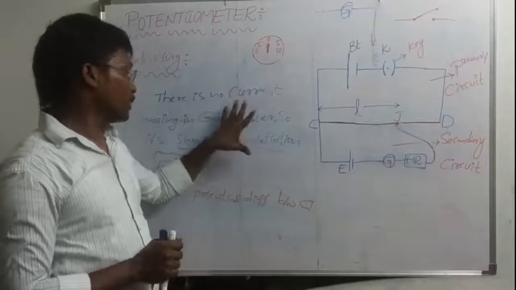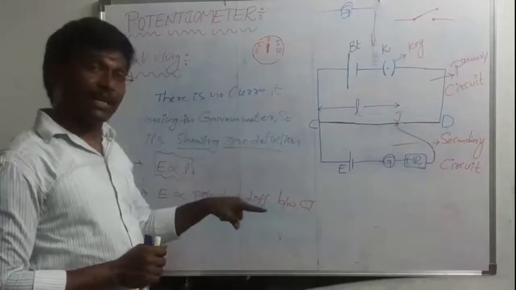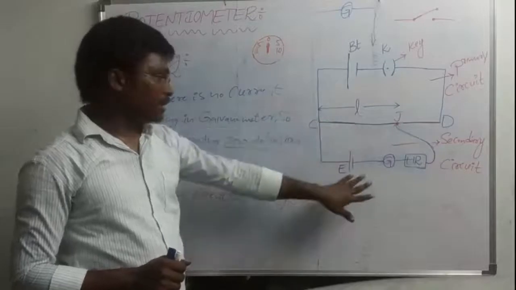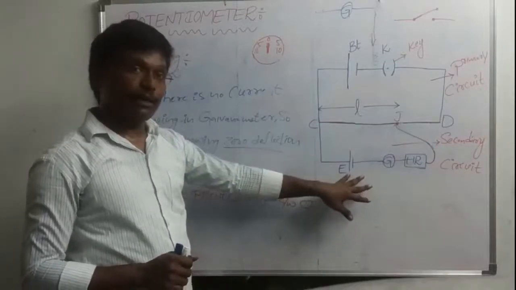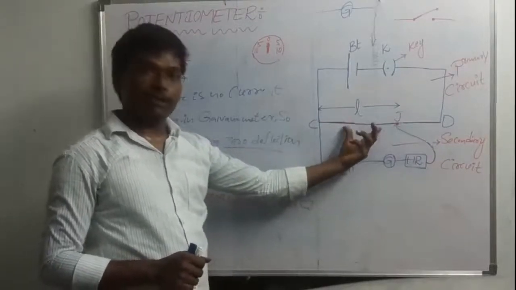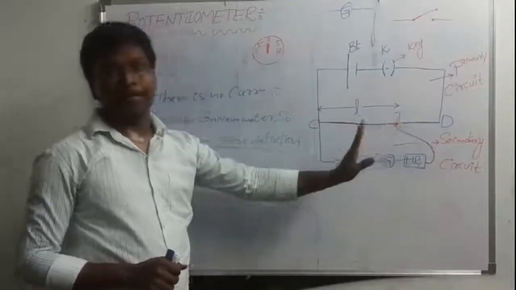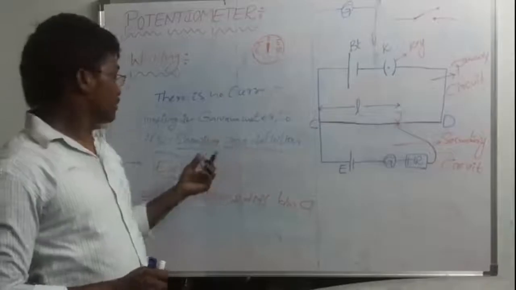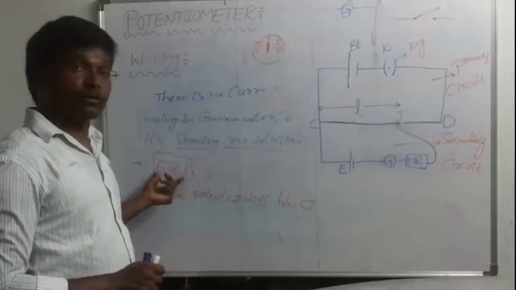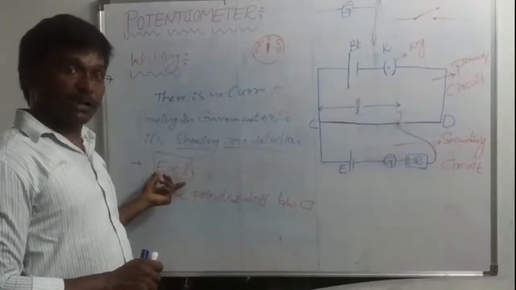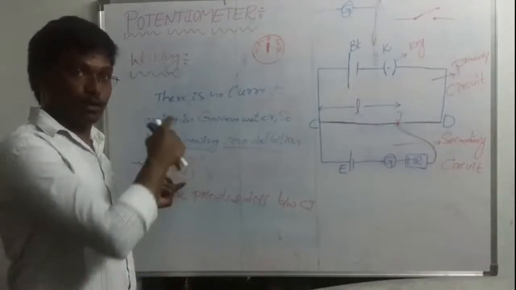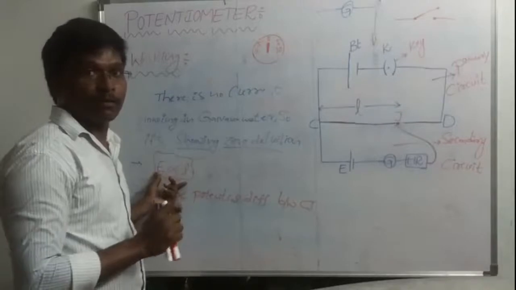I wrote here: in that condition, the EMF of the cell is directly proportional to the length. Otherwise, the EMF of the cell is directly proportional to the potential difference between the points C and D. Whether you remember it or not, this is the principle: the EMF of the cell is directly proportional to the balancing length. I told you this already, just 5 minutes back.